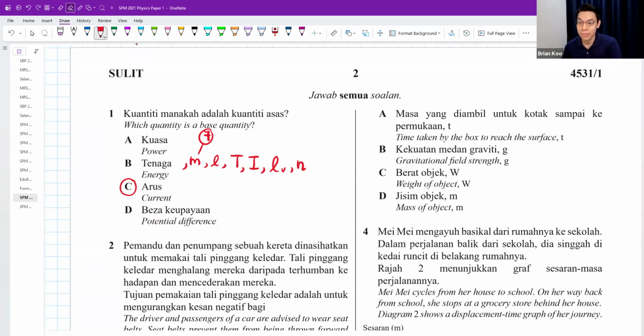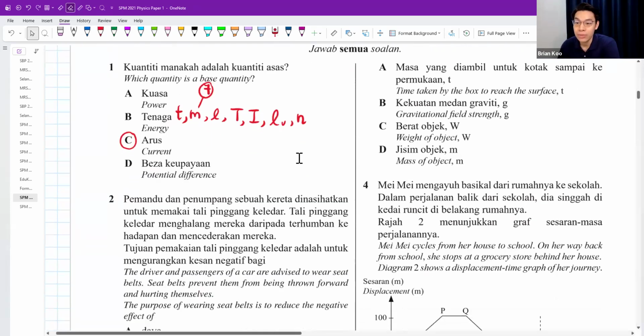Oh yes, time. Okay, so time, mass, length, temperature, all the most basic ones. Current, luminous intensity. Luminous intensity means like the brightness. Amount of substance, the symbol is N. Usually N represents number. This one it's in the symbol M.